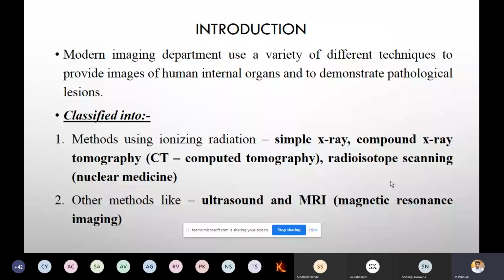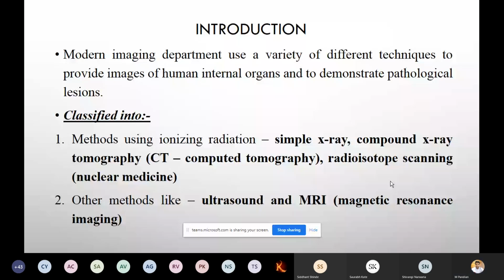They classify the methods using ionizing radiation: simple X-ray, compound X-ray tomography, for example CT scan, known as computed tomography, and radioisotope scanning, that is nuclear medicine. Other methods are ultrasound and MRI, magnetic resonance imaging. These are all useful resources that let us see the internal organs without opening them.